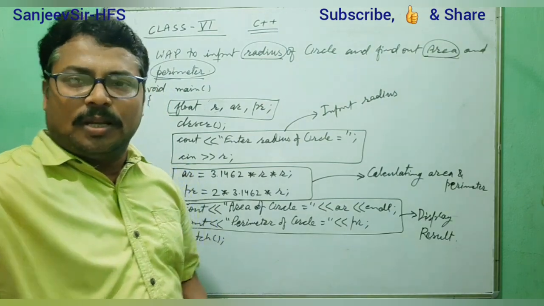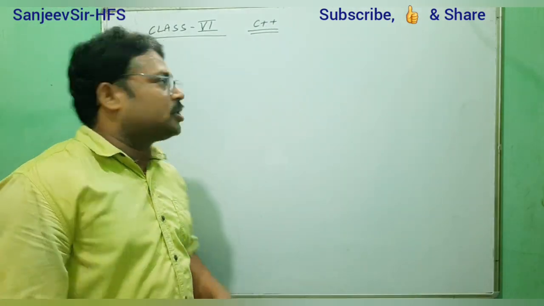Okay, so now we move to the next question. We go to question number 8.